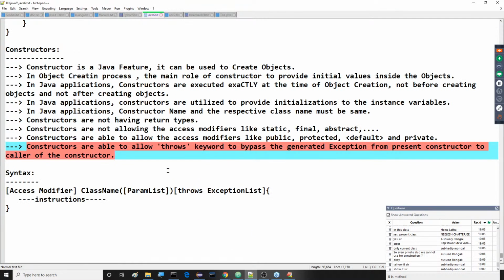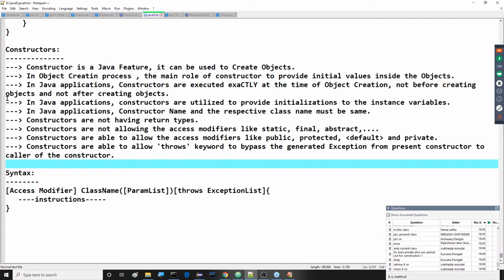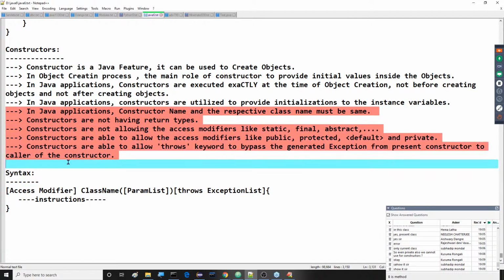Few points. What exactly are the points I covered now? Constructor names and respective class names must be the same. Constructors do not have return types. Constructors do not allow access modifiers like static, final, abstract, and so on. Constructors allow access modifiers like public, protected, default, and private. Private is also allowed, but we are unable to access it outside.